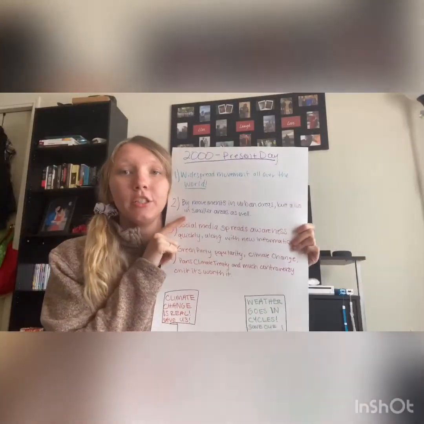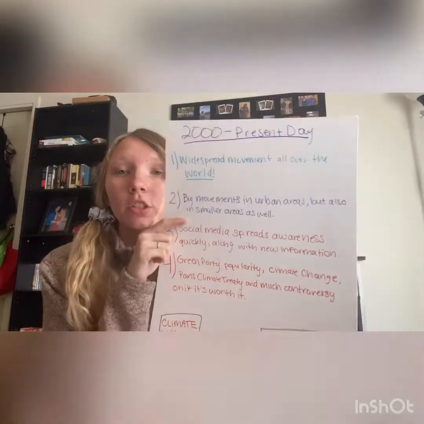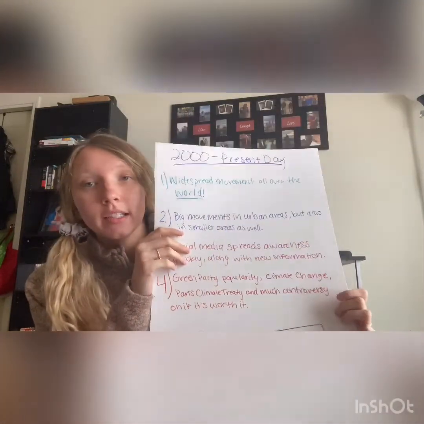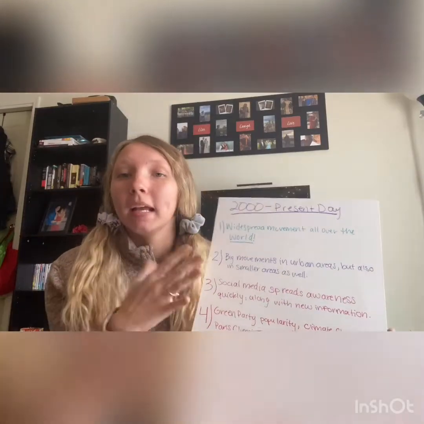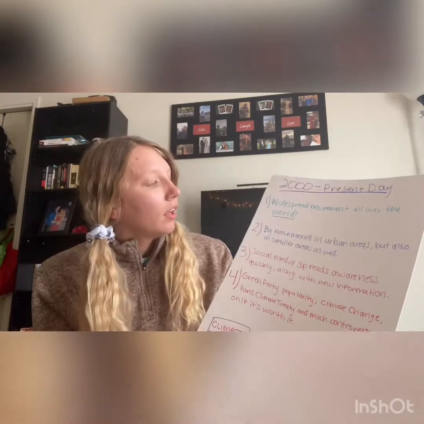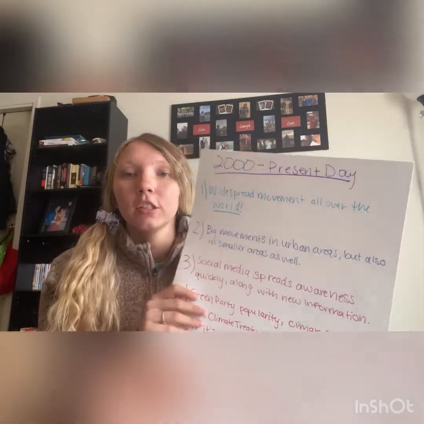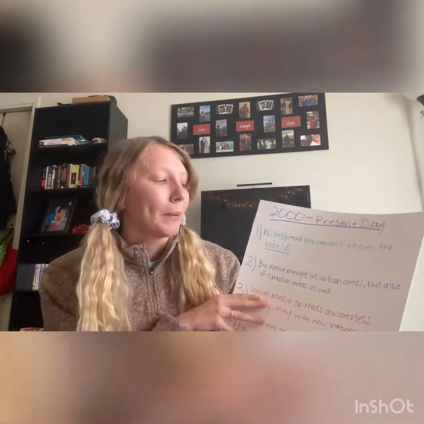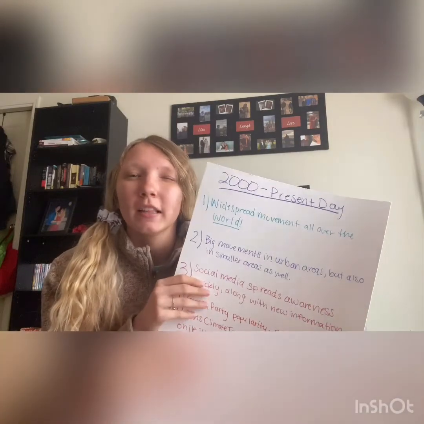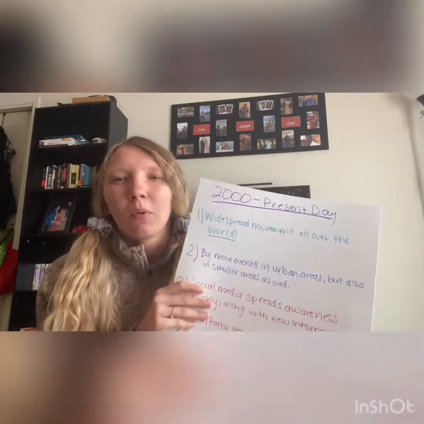Okay, our group had 2000 to present day. The first question we answered was, was there an environmentalism movement at this time? Obviously, yes, there was. It was a very widespread and big movement. It's all over the world now today. Did geography play a part in the environmentalism movement during this time? Not really. There are bigger movements in more urban areas, but really everybody knows about the environmentalism movement, and pretty much anywhere you go, you can find somebody that is a supporter of it also.